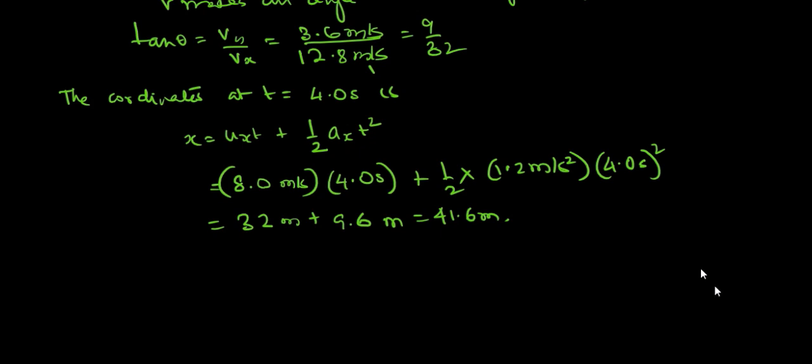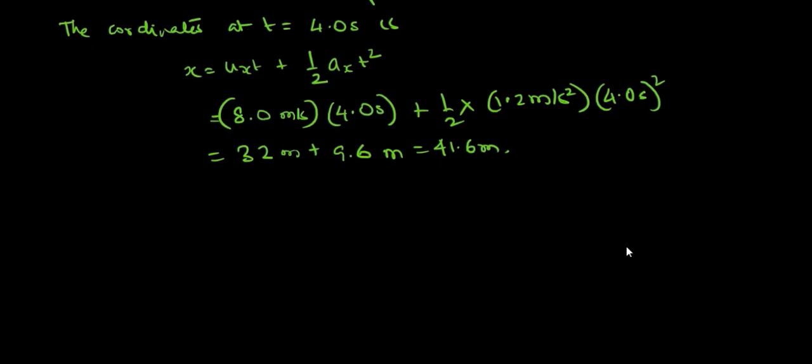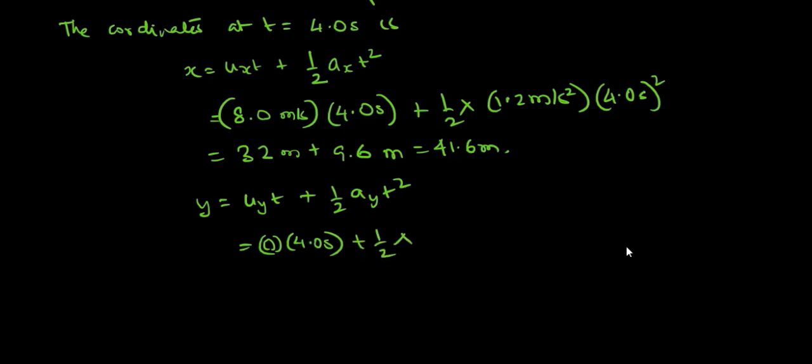In the same way, we have to calculate the y-axis coordinates. So y coordinate will be uyt plus half ayt square. Uy we know it's 0, so this will be 0 into 4.0 seconds plus half ay, that is 0.9, into 4.0 second square. I am so sorry here.